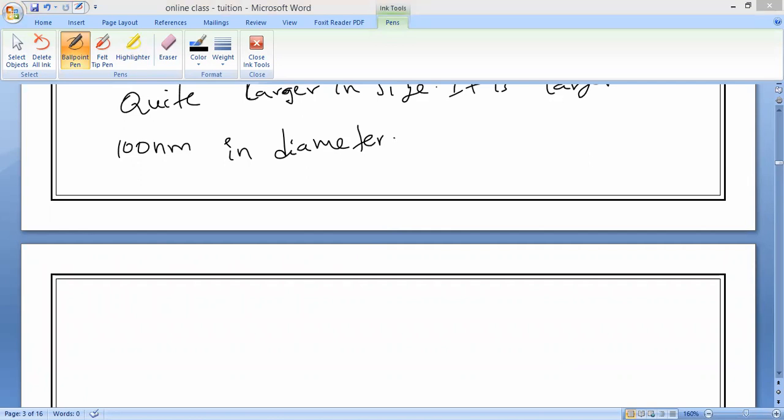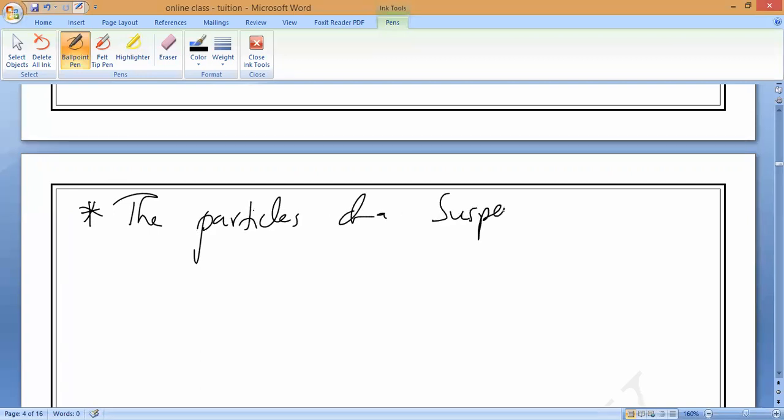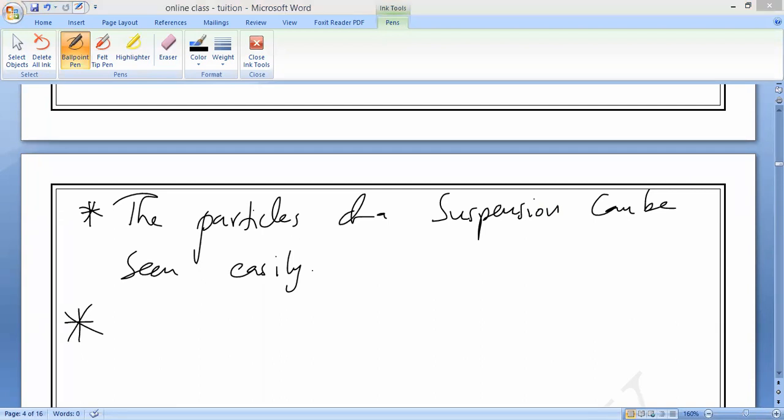Next, third one. Can the particles be seen with the naked eye or not? In a solution we cannot see even with a microscope, but here we can see with the naked eye. That is the third point. The particles of a suspension can be seen easily. Do you understand? Yes or no?